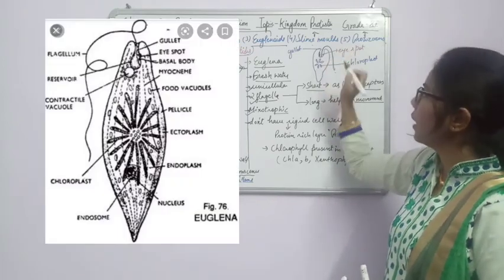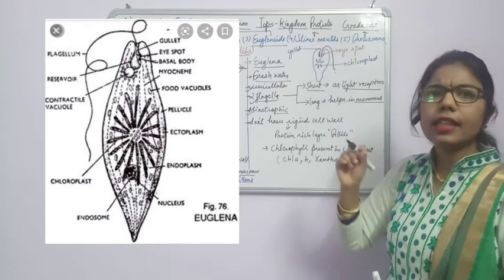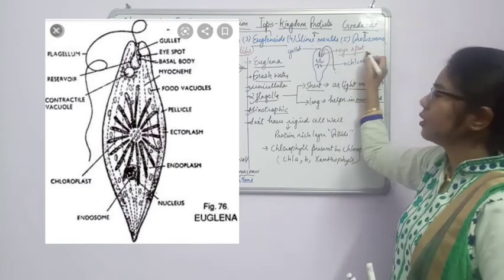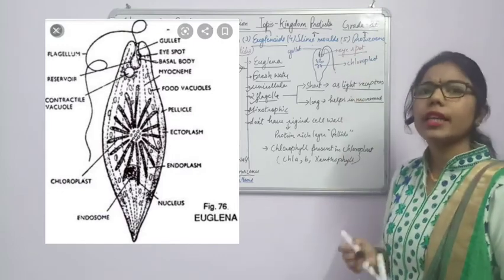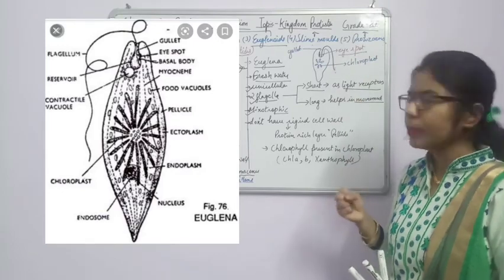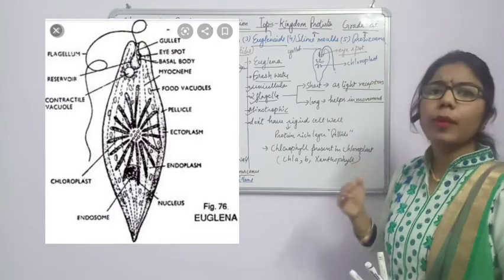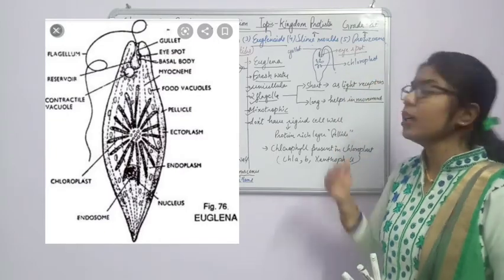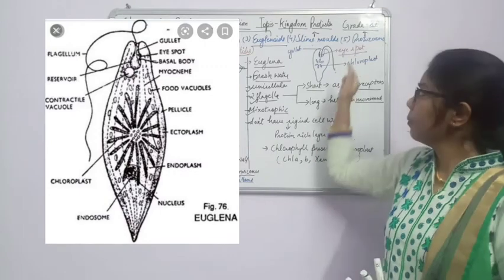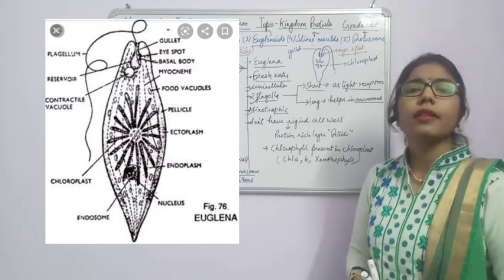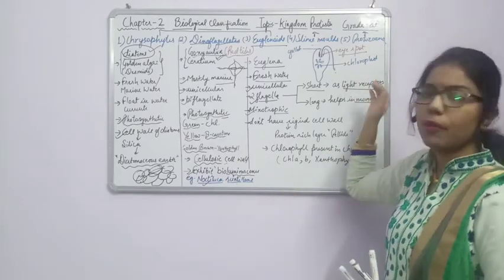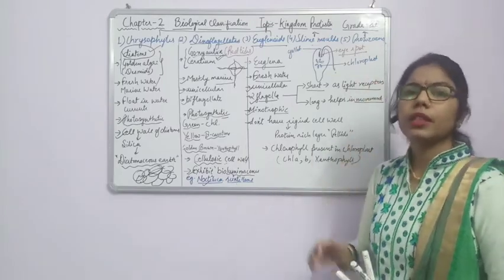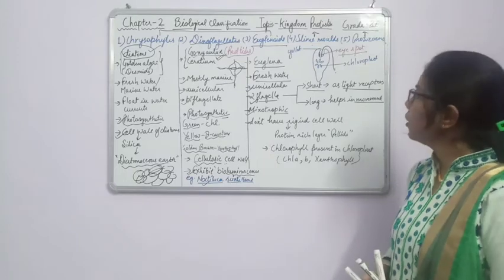At the base of the flagella, you will see a red colored spot, which is known as the red spot or the eye spot of the euglena. Again, it will act as a light receptor, helpful for the movement of the flagella. For what? For the presence of light. With the help of this eye spot, euglena will detect where light is situated, and it will move with the help of flagella to that particular place for the autotrophic mode of nutrition.